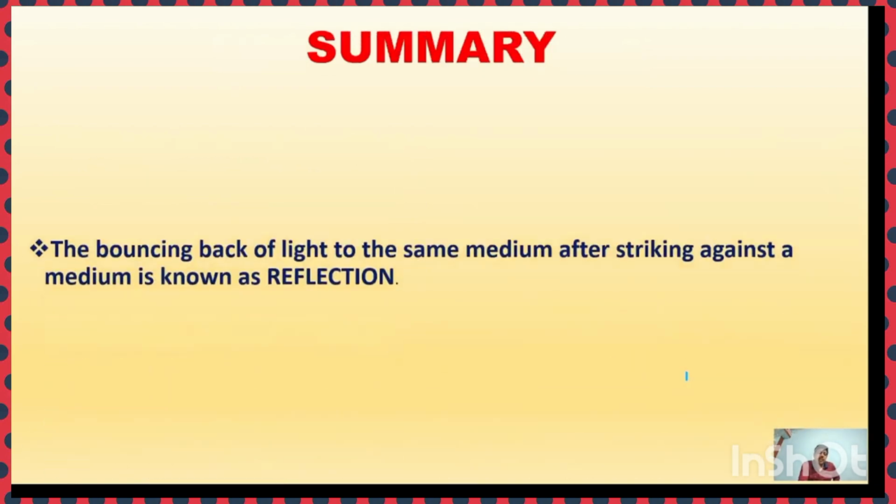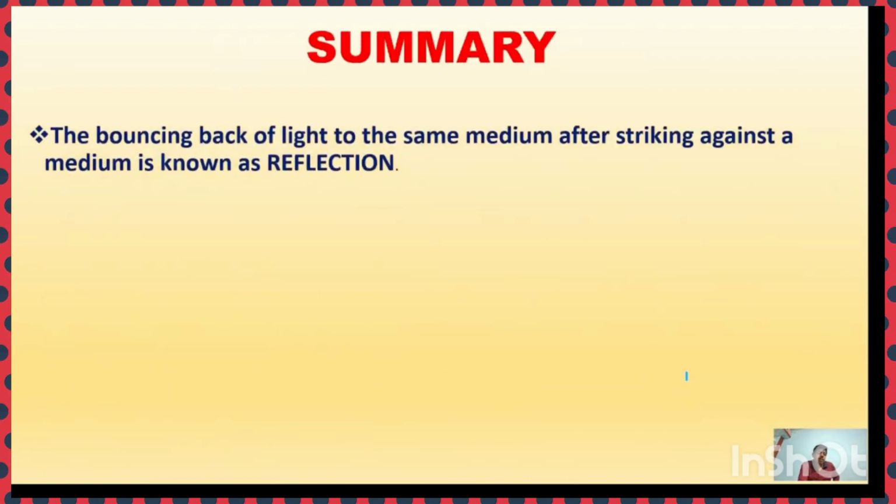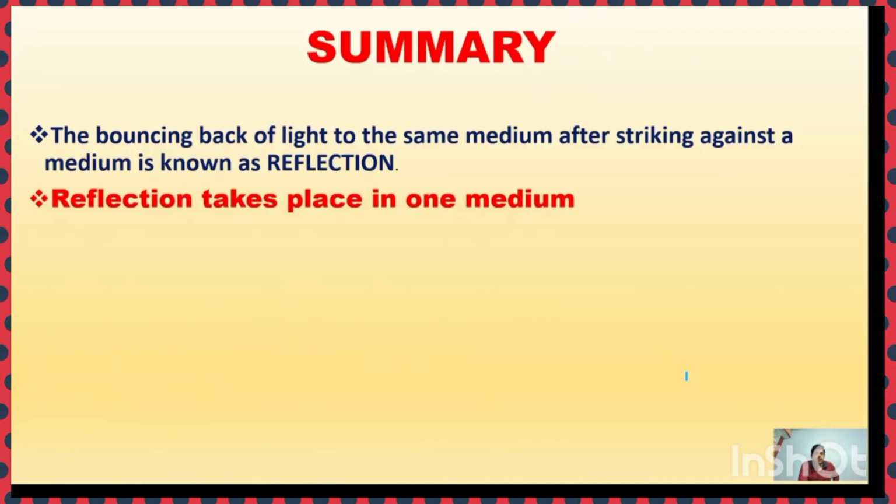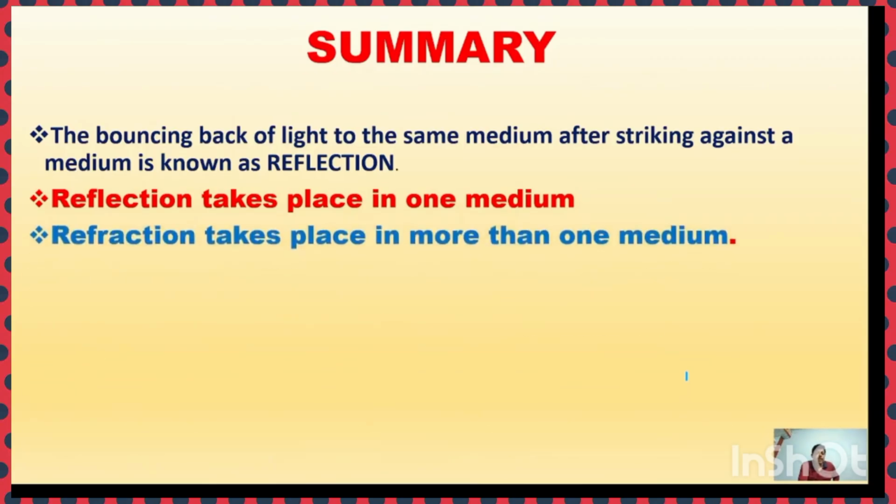So here what we discussed, let's once again review. The bouncing back of light to the same medium after striking against a medium is known as reflection. This is one of the recapitulation. Reflection takes place in one medium. Refraction takes place in more than one medium.